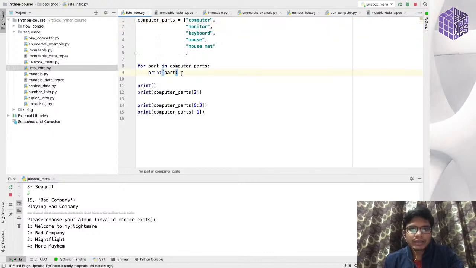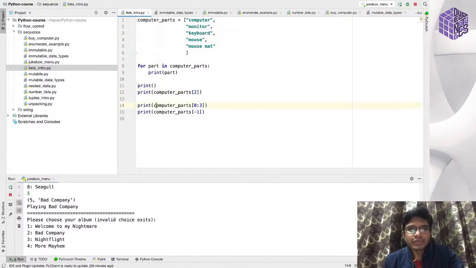To iterate over the list, you can use a for loop and print the list. Here I am using a for loop and printing the list. Here, I am accessing the item at index 2, which would be keyboard.